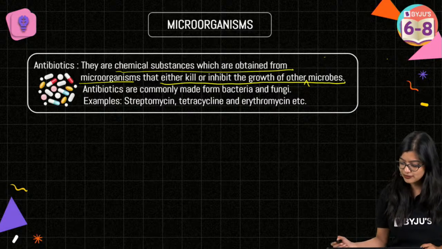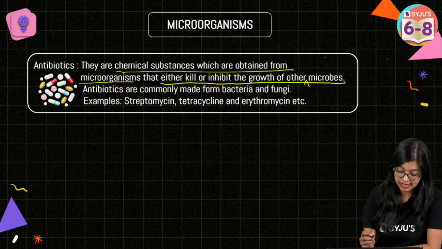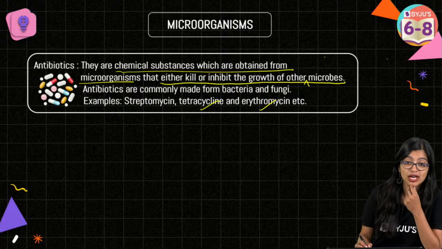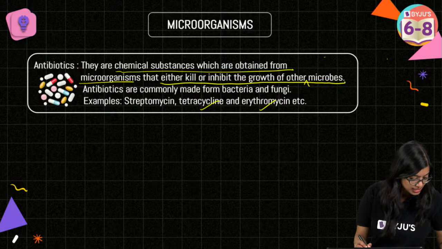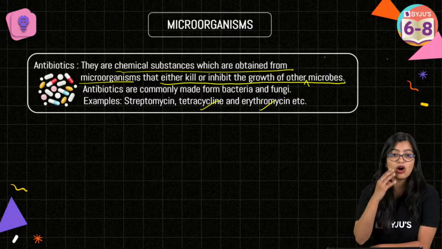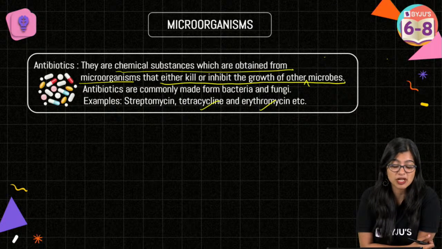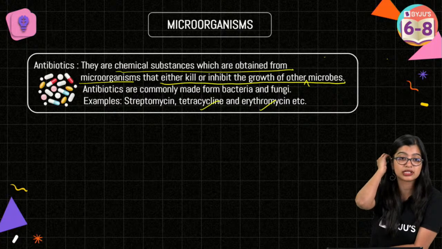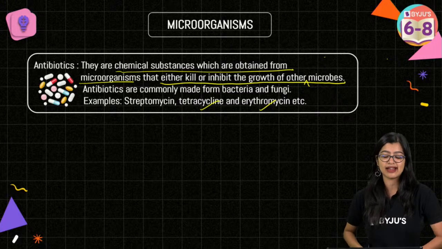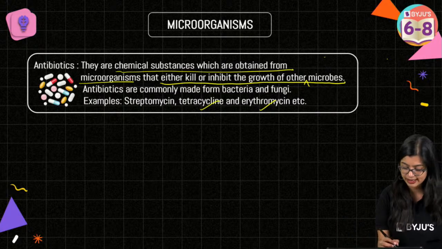Okay. Now you need to give some examples, right? So examples here are of course tetracycline, erythromycin, and then you have penicillin. But we're talking about precautions. Yes. What are the precautions that we must take? Let's have a look. Okay. We see that antibiotics must be taken only on the prescription of a doctor. Then we see that don't take antibiotics when they are not needed. Very good. Simple precautions that are there, right?